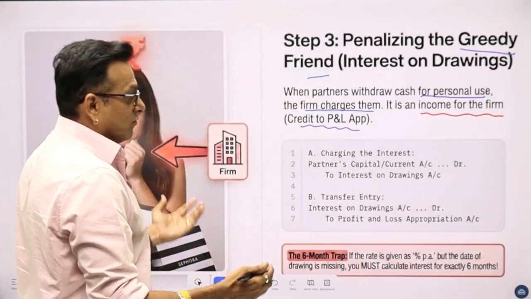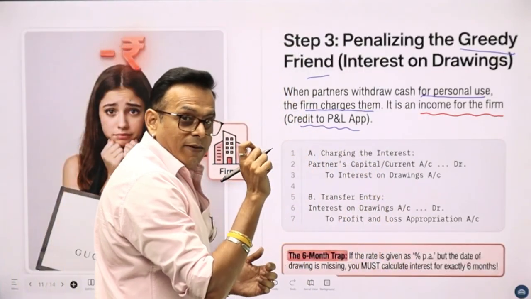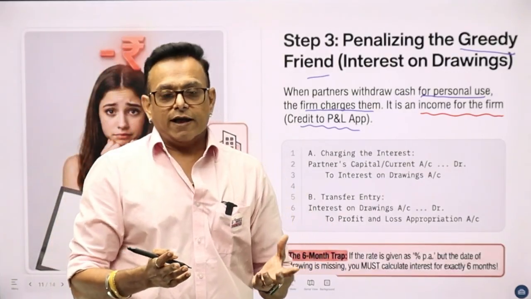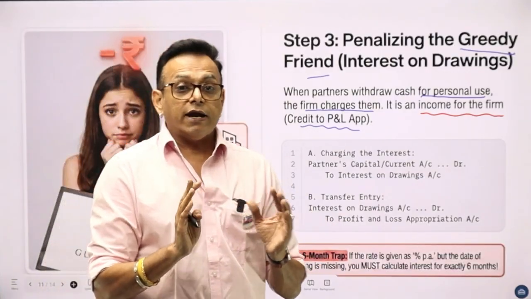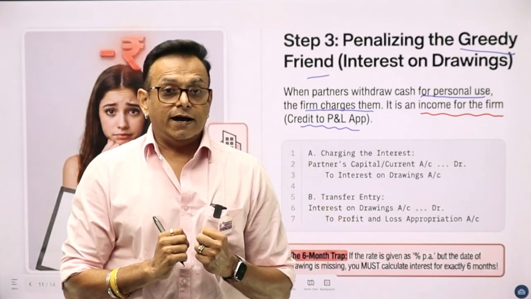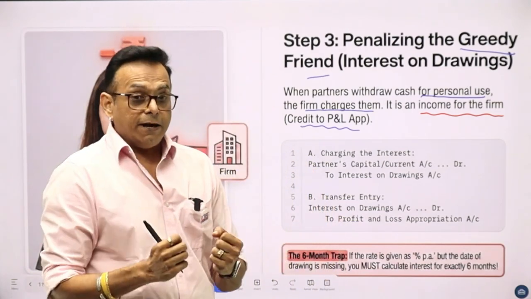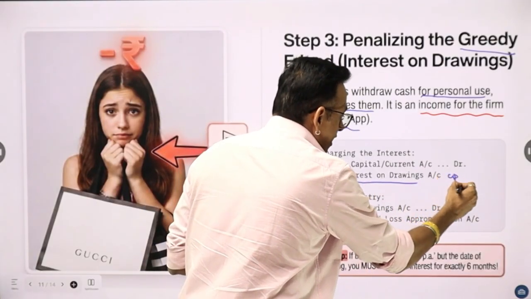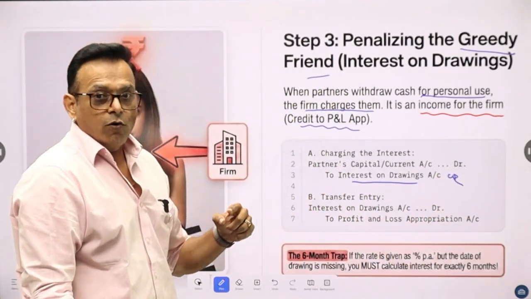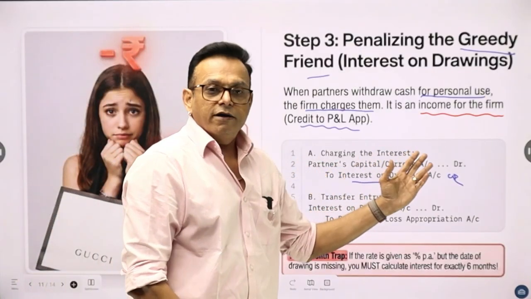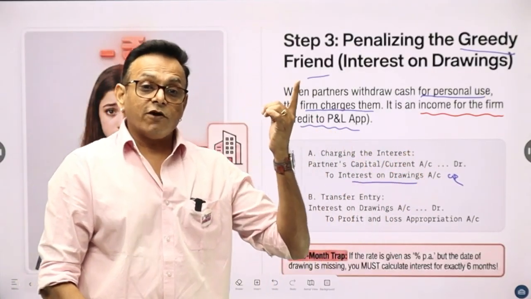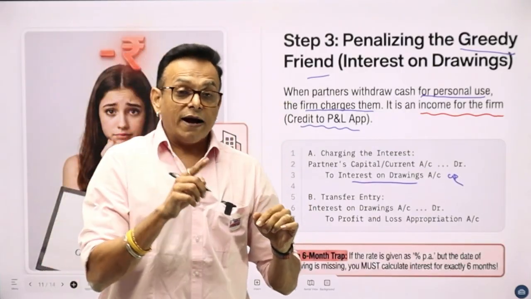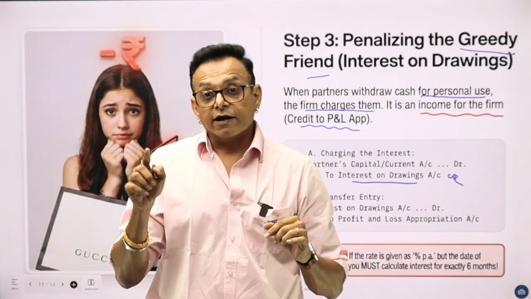Now the journal entry is very simple. You always have to make the entry. You don't have to mug it up. रट्टा नहीं मारना है, गोखना नहीं है, अकाउंट समझ के करना है. That is why I am here. Interest on drawing is income. So we credit the income and we debit what? Partner's capital or current account. What was the entry for interest on capital? Interest on capital account debit to partners' capital or current account credit.